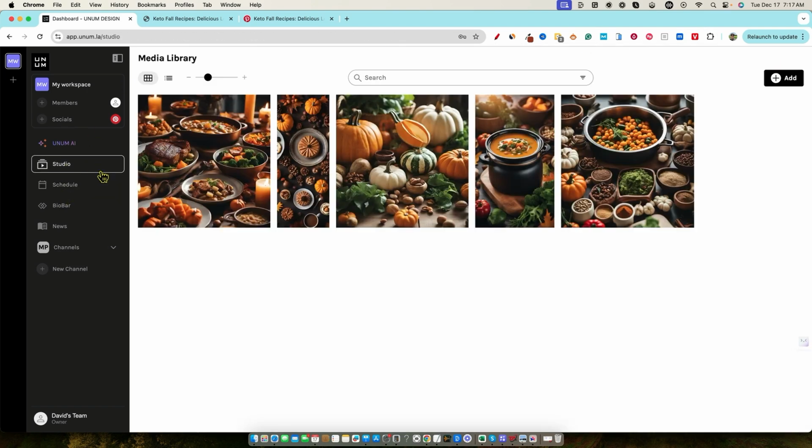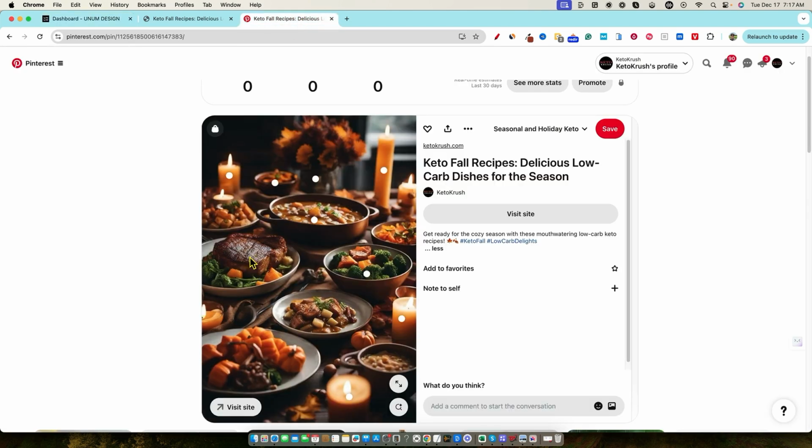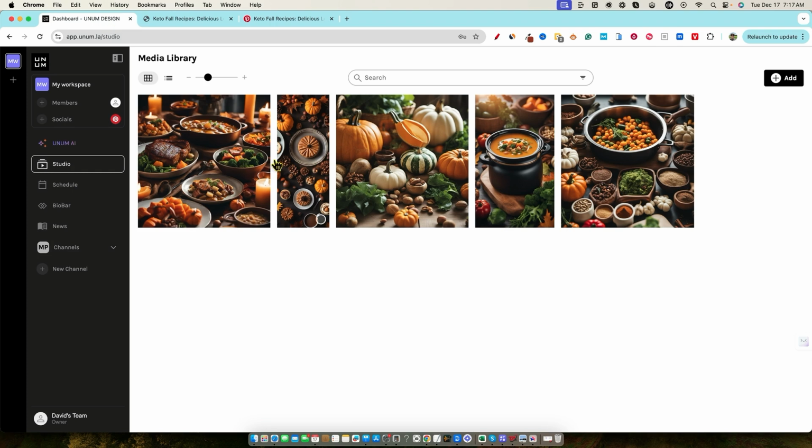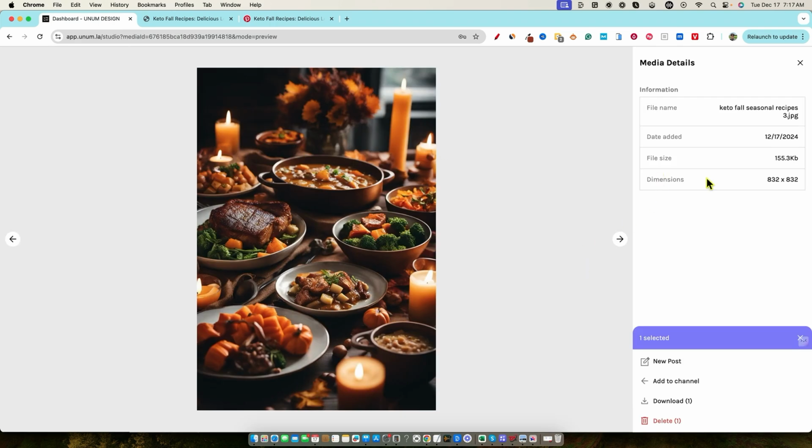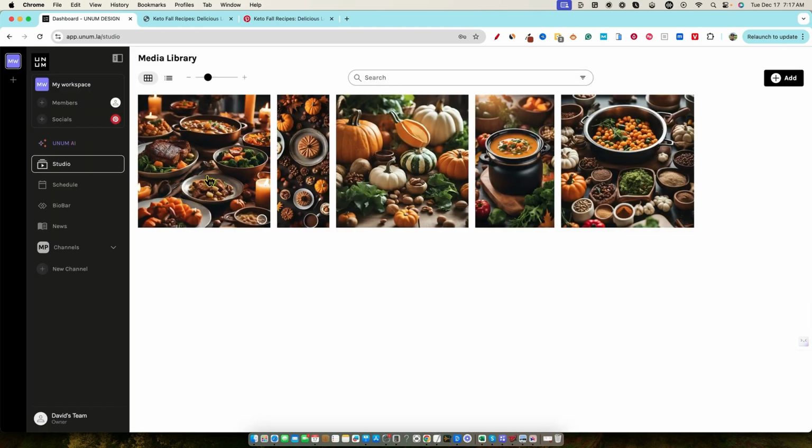So let's do one more. So the studio, one thing that I noticed that I wish that they had was, I would love, because we used this one right here, right? It's got that like steak part right there. Okay. So I would love for this to be able to change a different color or be check marked that we've used it. And I don't see a way to do this. I get that this is a media bin, but I would love to be able to check mark that we've actually used and scheduled that post.